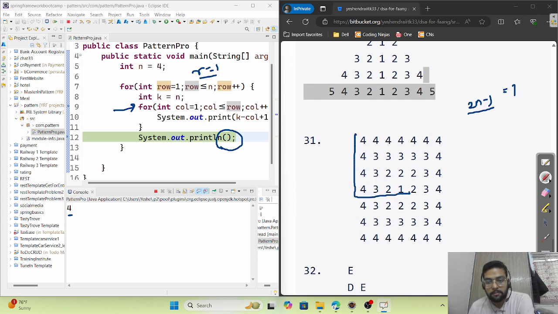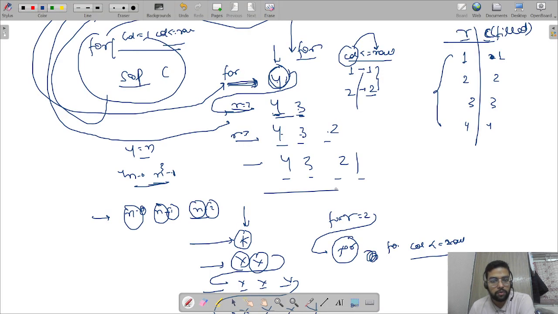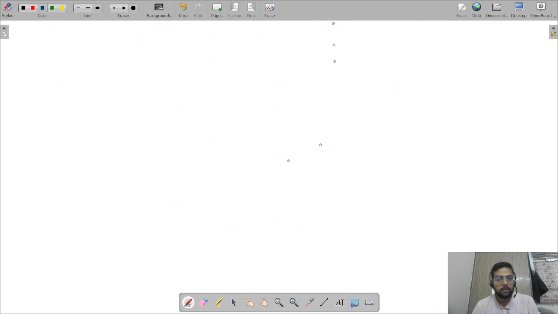This is our first pattern. Now we need to print this, because it is the second pattern. This is the second pattern and this is the third pattern. So before changing the line, we need to add some for loop to print this pattern. Now what do we need to add? Let's deep dive. So our next pattern is 4 4 4 4 4 3 3 3 and 2. Okay, so this is a pattern.